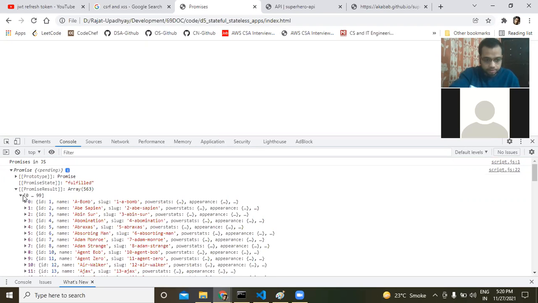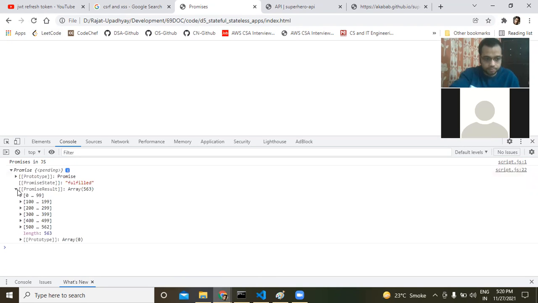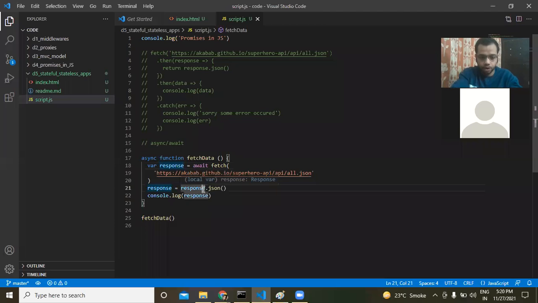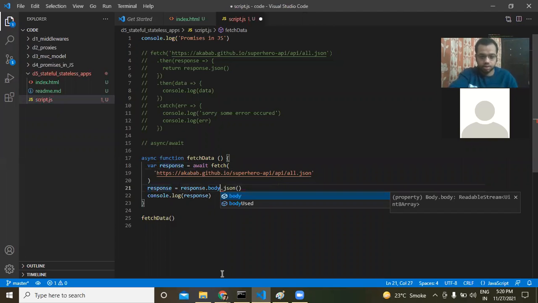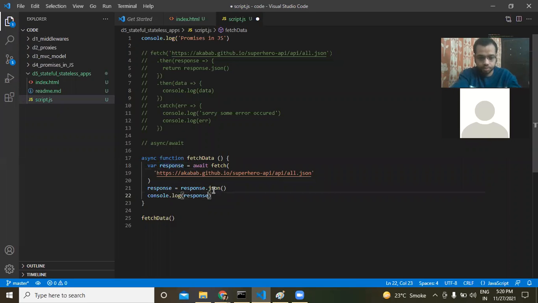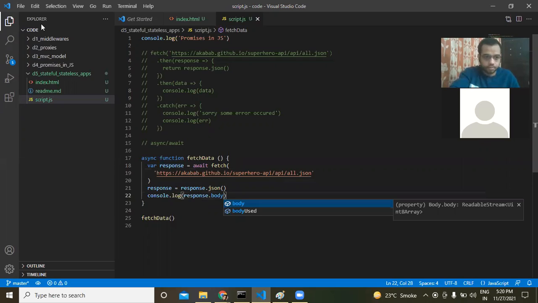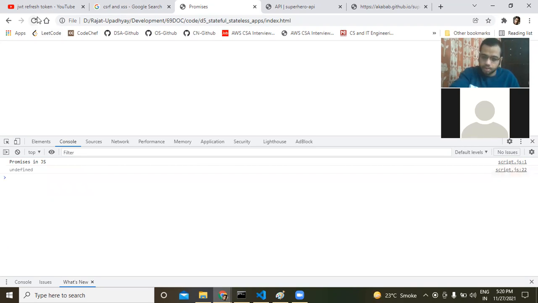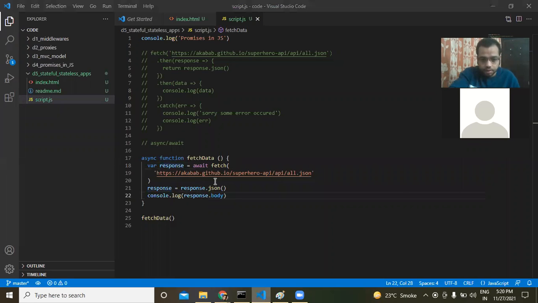We have got the data back actually. Yes, promises are here. We say await, then we say response equal to JSON.stringify.